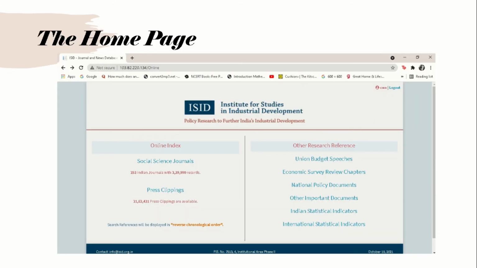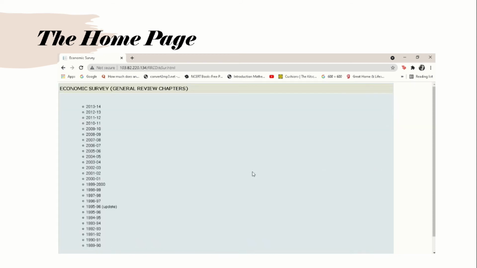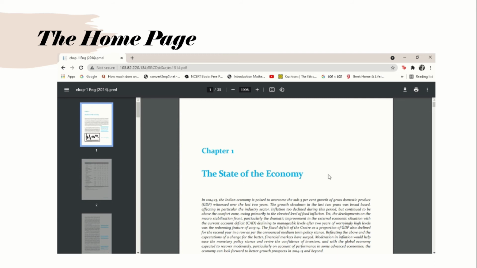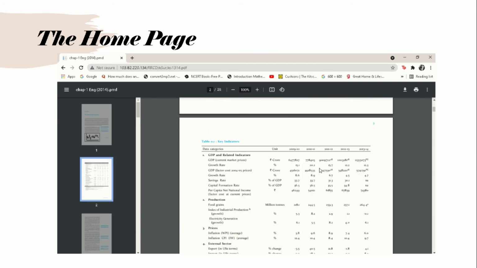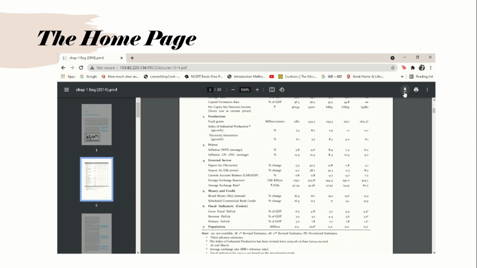Once again, going back to the home page, we have covered the online index. Now we go to other research references, under which there is union budget speeches, economic survey review chapters, national policy documents, other important documents, Indian statistical indicators and international statistical indicators. Let us look at the economic survey review chapters. When we click on it, we see chronologically listed the chapters. We click on the latest, and the PDF form of that particular chapter is available for downloading or printing.